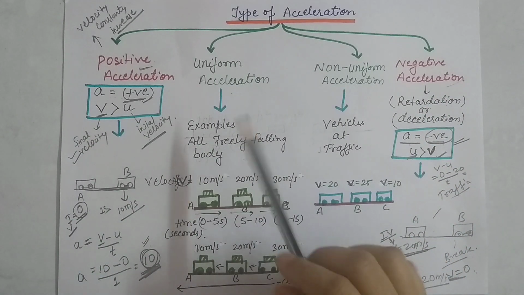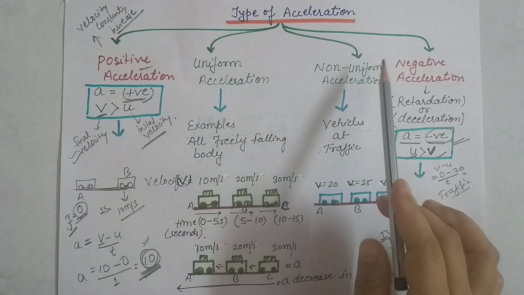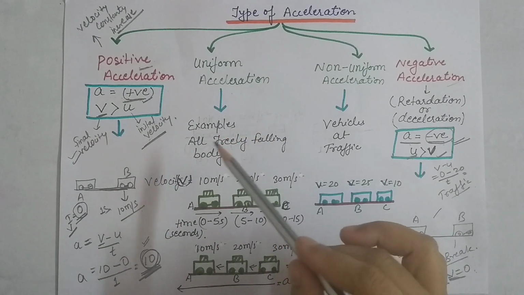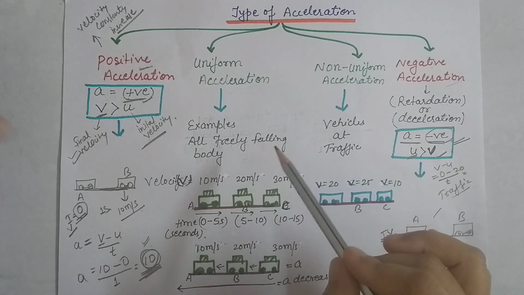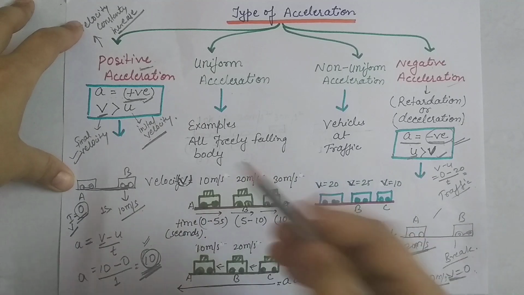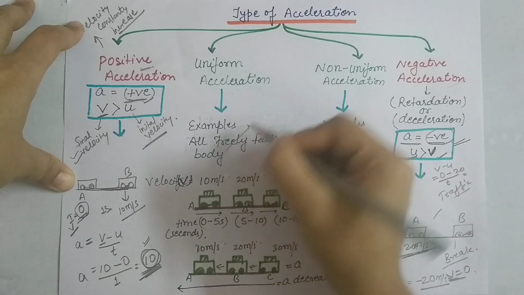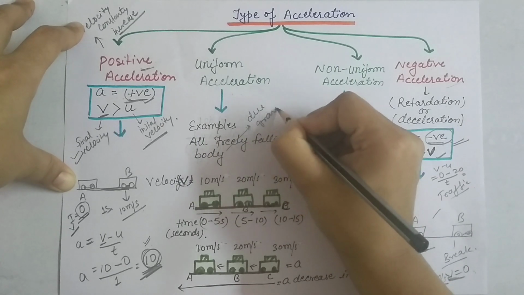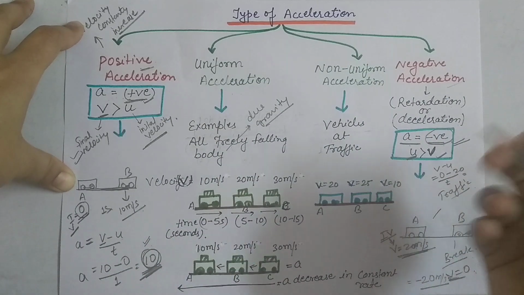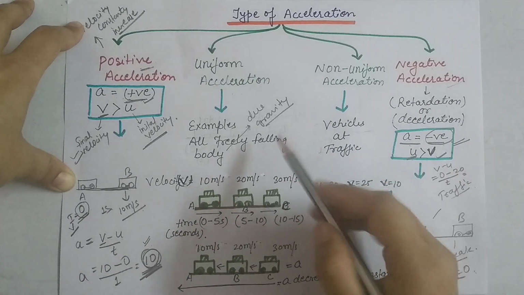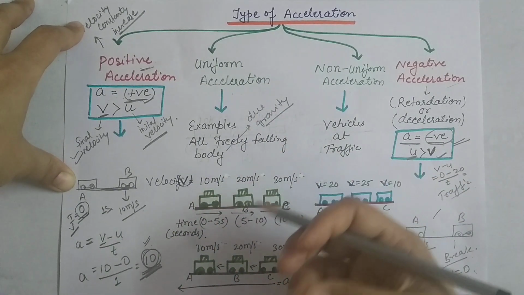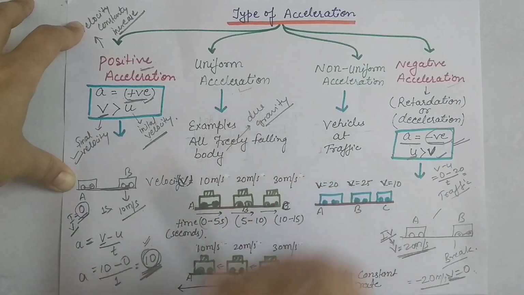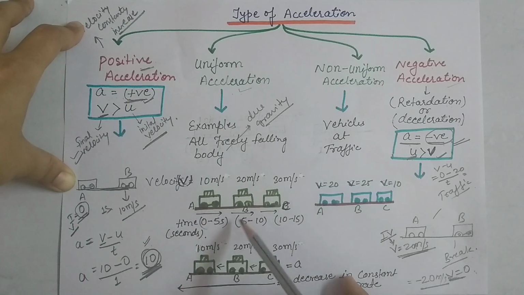Now next is uniform acceleration and non-uniform acceleration. For uniform acceleration, an example is a freely falling body. A freely falling body means a body which falls due to gravity. You know that the earth has its own gravity. So whenever things free fall due to gravity, they show uniform acceleration. Let's see the example.